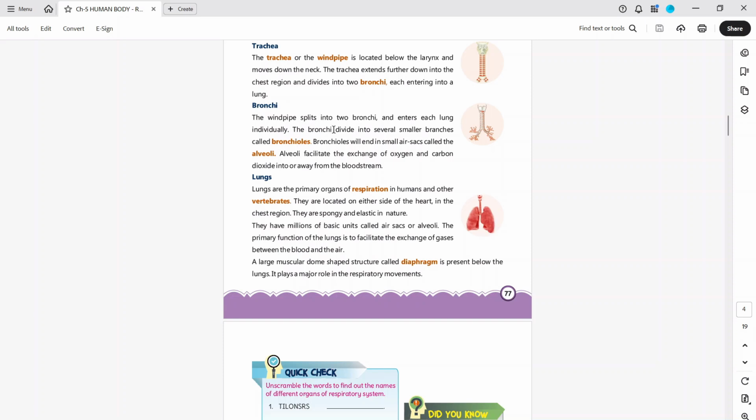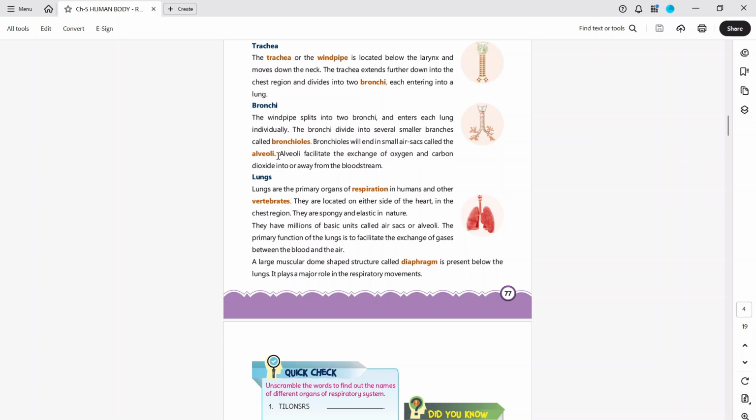Individually, the bronchi divide into several smaller branches called bronchioles. Bronchioles end in small air sacs called the alveoli. Alveoli facilitate the exchange of oxygen and carbon dioxide into or away from the bloodstream. Okay, once we breathe, that is the last function, performed by the alveoli.